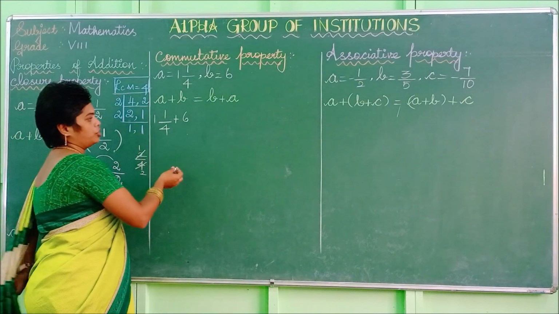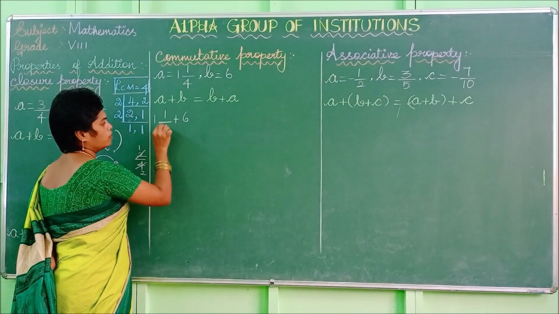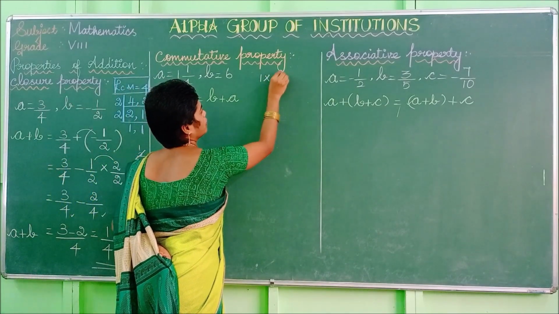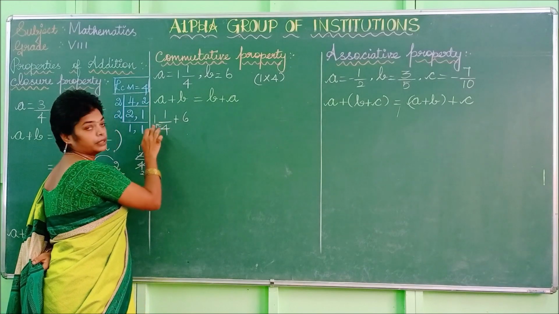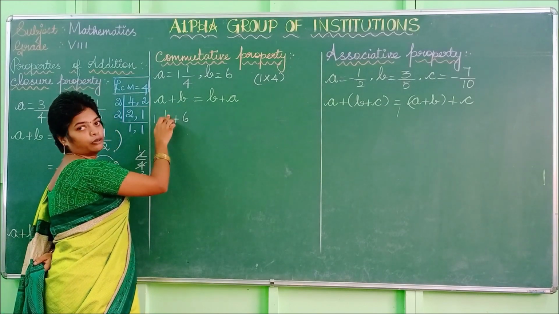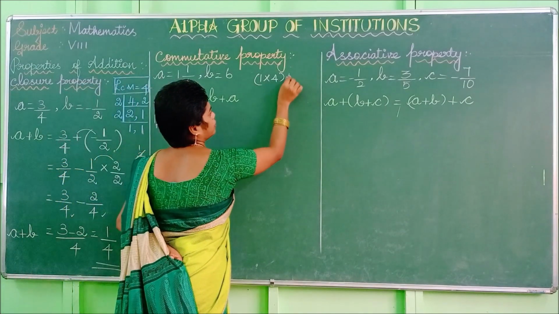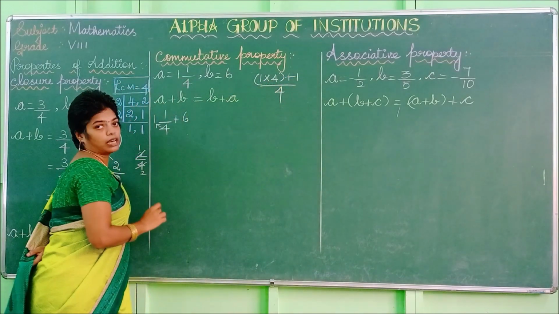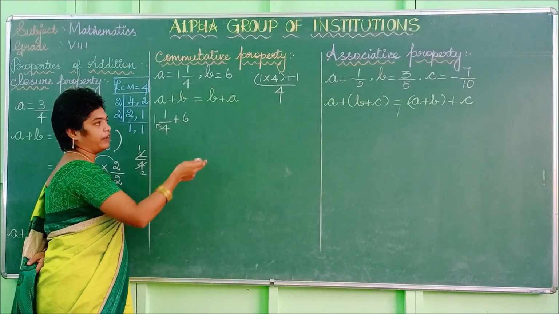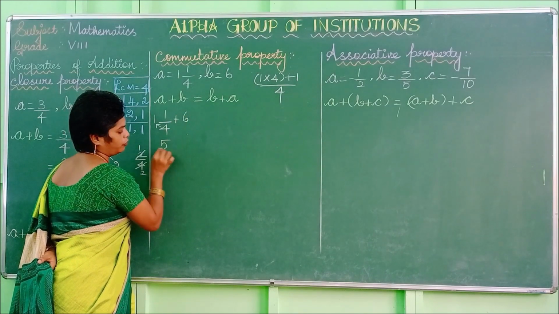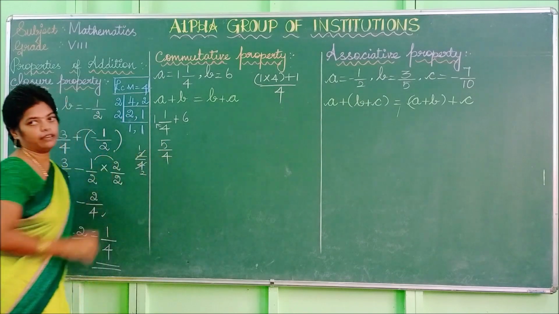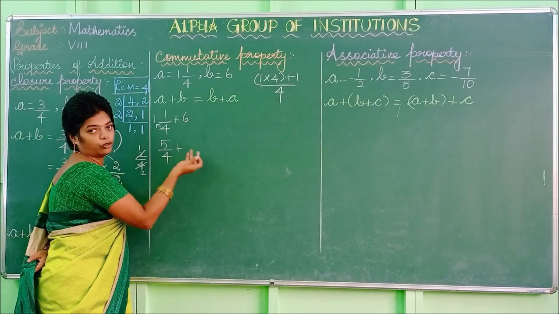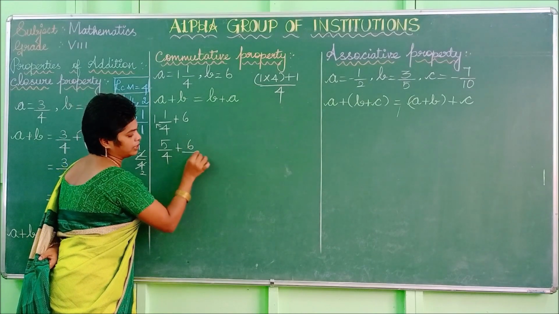So you have to change it into an improper fraction. Multiply the denominator 4 by the whole number 1, so 1 into 4, and then add the numerator, divided by 4. So 4 ones are 4, 4 plus 1 is 5. So you get the value as 5 by 4. Then listen. It is a whole number, nothing in the numerator and nothing in the denominator.